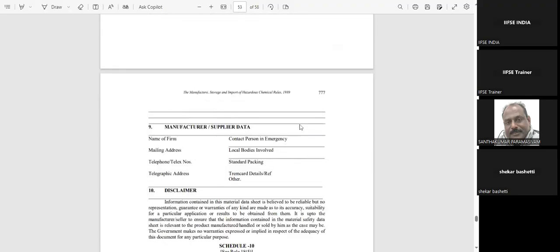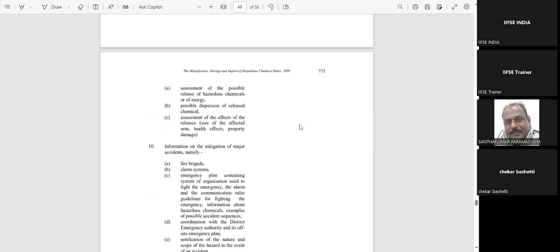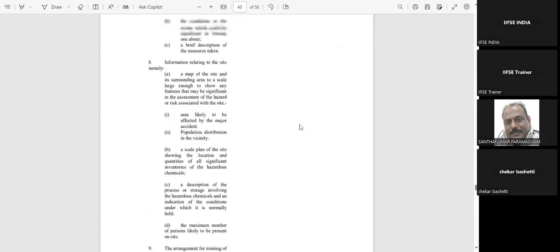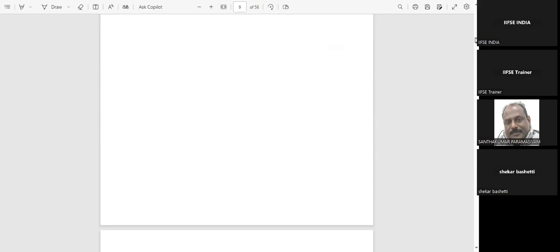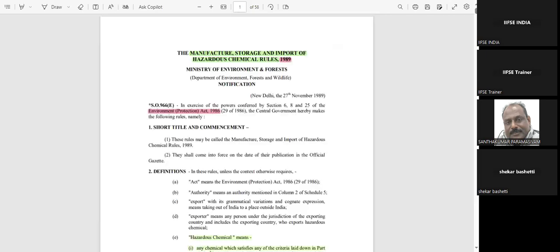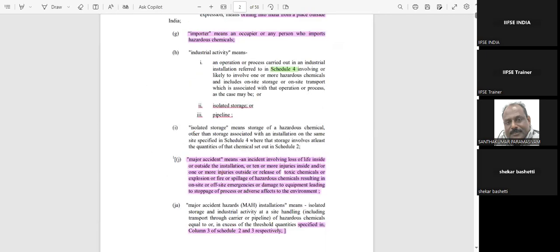In this specific topic, we mostly get questions on what is meant by major hazard installation or major accident. Then they may ask you for duties of authorities, and another question may be what type of content will be there in the safety report, on-site emergency plan, or off-site emergency plan.